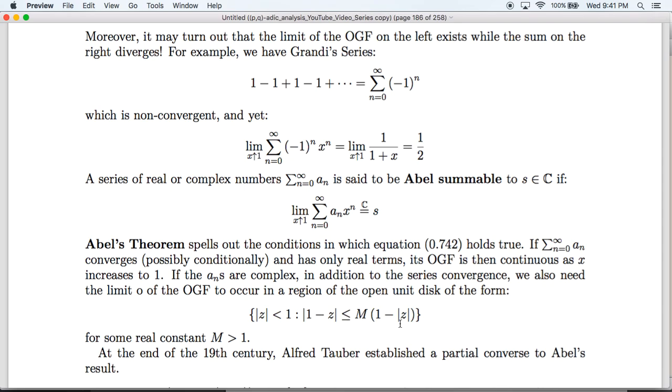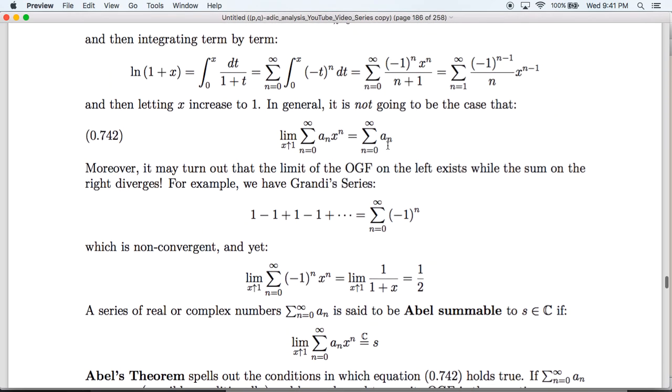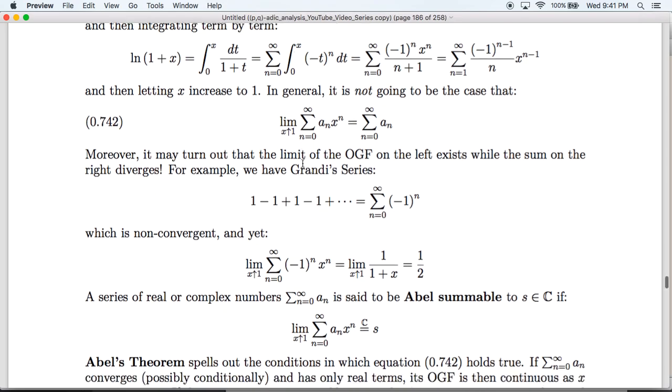The Stolz sector basically looks like the mouth of Pac-Man.